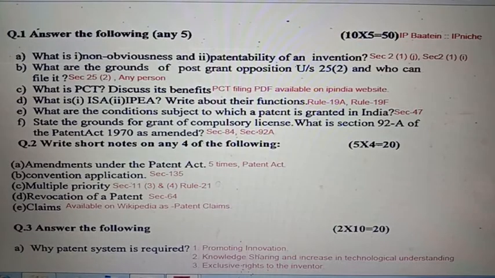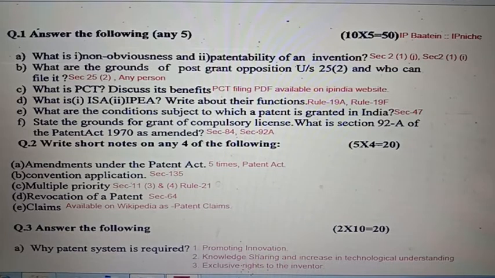Coming to next question. Question number D, what is ISA and what is IPEA? Write about their function. Kindly see rule 19A for ISA, International Searching Authority, and for IPEA, Examination Authority. Kindly see rule 19F. Question number 1E, what are the conditions subject to which a patent is granted in India? This condition is given in section 47.